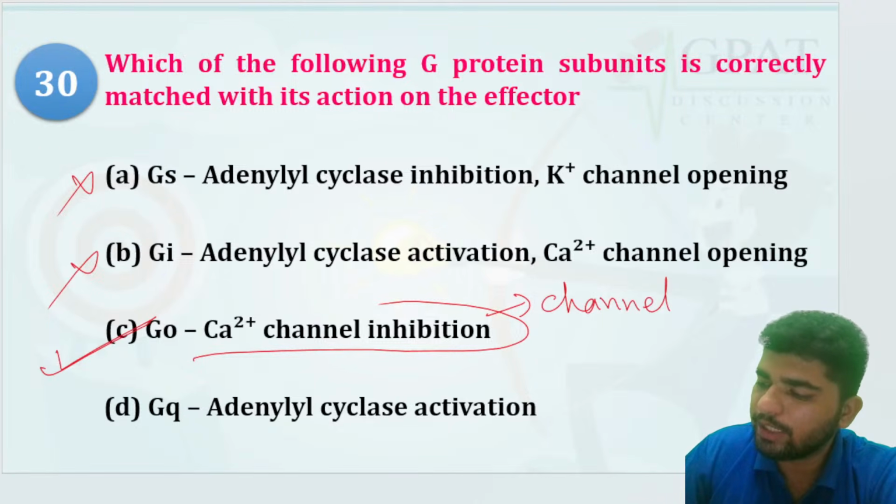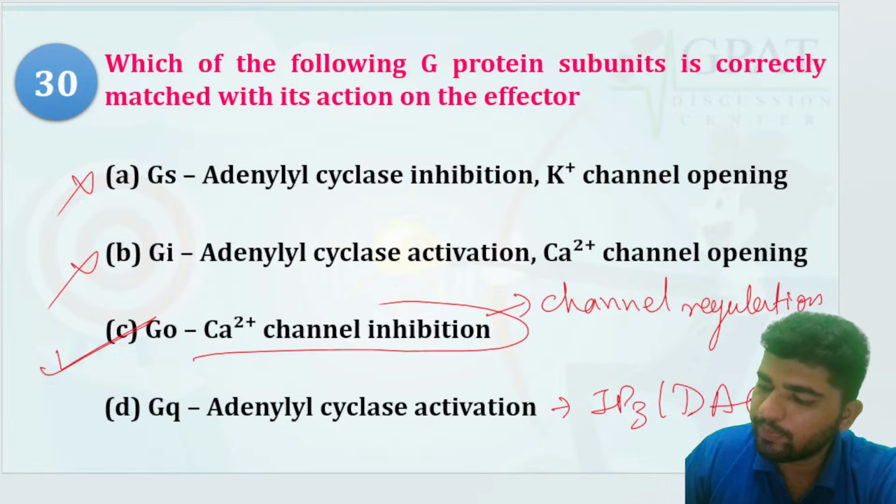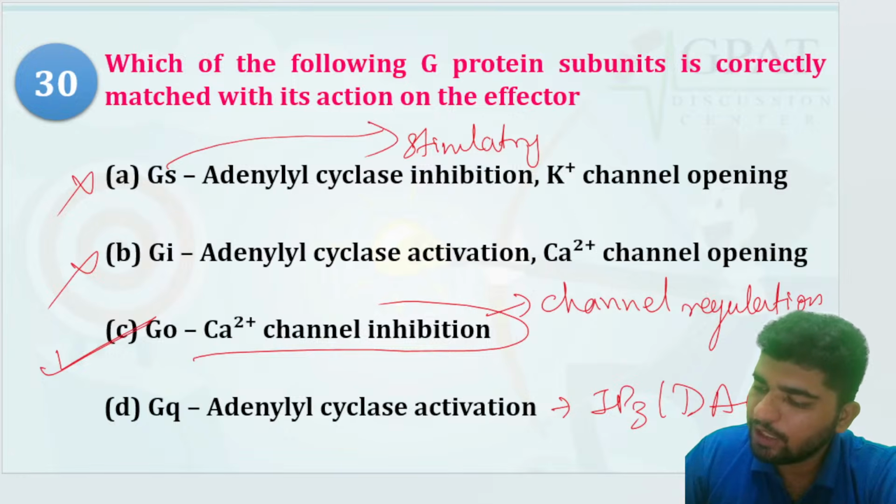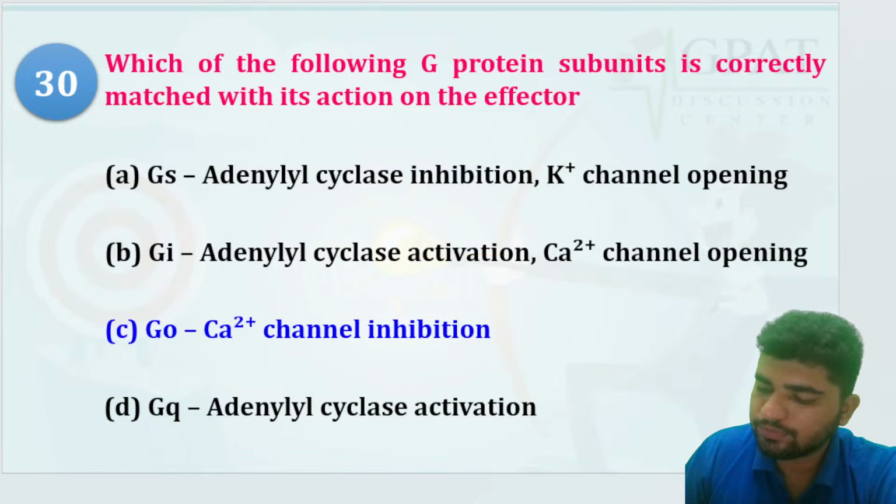GQ, adenylyl cyclase activation? No, it is for the IP3-DAG pathway. GS is for the stimulatory and GI is for the inhibitory.